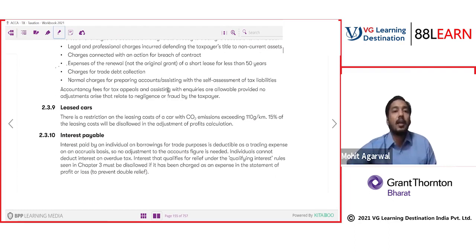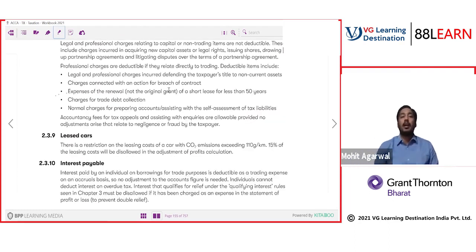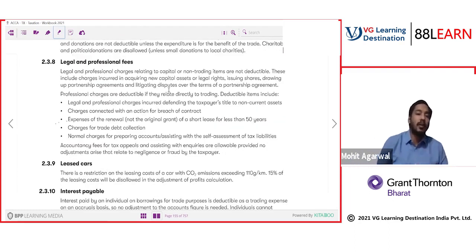Okay, correct. One more point we can mention here. If there is any cost we have incurred in obtaining loan finance, for example, for the business we are obtaining a loan and we incurred some processing cost, is it allowed? Yes, that expense is also specifically allowed by HMRC. Don't think too much about them. They are in the interest of the employer, in the interest of the business.